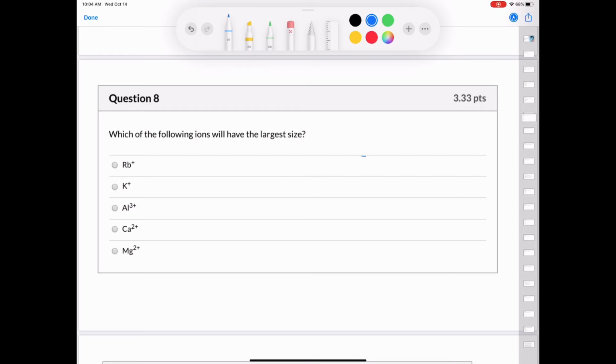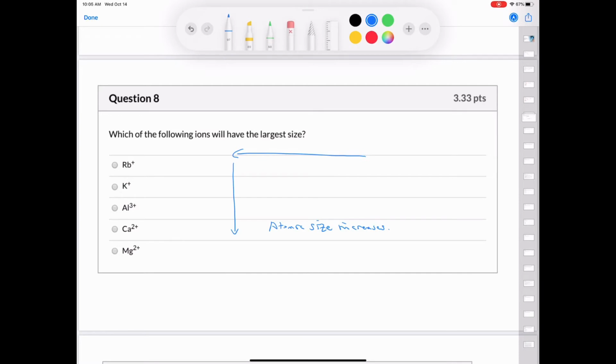The next question asks us, which of the following ions will have the largest size? Well, by now you probably know the trend for atomic size is that it increases going from right to left across the periodic table, and it increases going down. And you should also know that the more positive a cation is, the smaller it will be, because the greater the effective nuclear charge will be on the remaining electrons. It's going to pull them in even tighter and tighter.